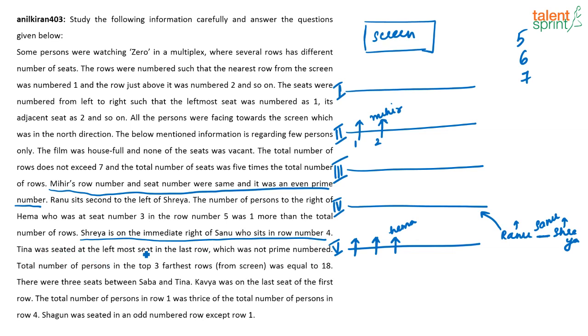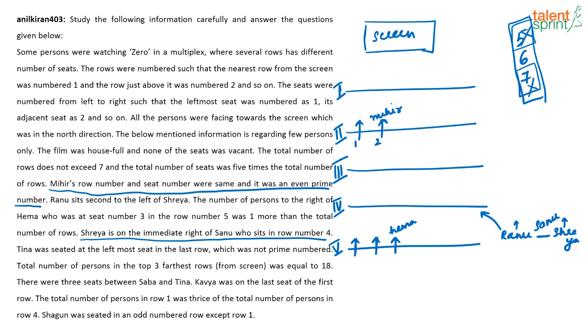Tina is seated in the leftmost seat in the last row, which is not a prime number. Now, what do we know? We know that there are either 5 rows, or 6 rows, or 7 rows. And here it is said that Tina is sitting in the last row, which is not a prime number. So very clearly the total number of rows cannot be 5 or 7, because 5 and 7 are prime numbers.